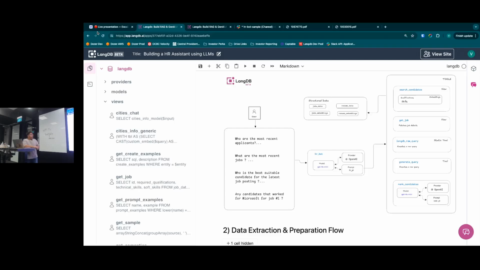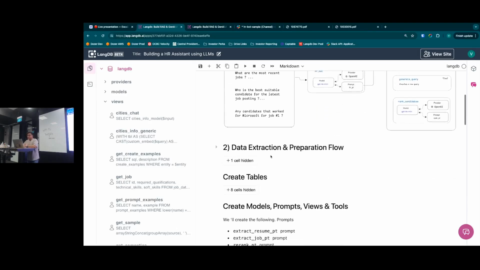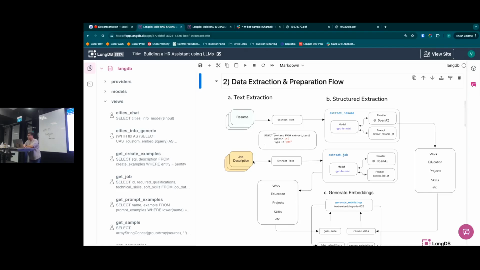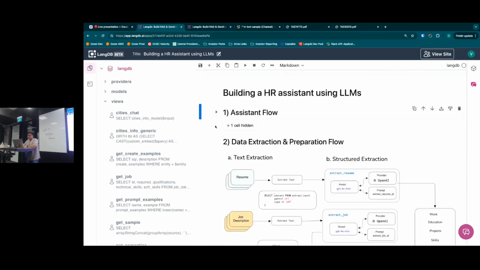Right. Yeah. So let's quickly review the flow that we discussed. The HR bot will take questions in natural language, use a bunch of tools, query the data, and answer back, right? And to empower the HR bot to do that particular workflow, we'll go through a few ways to actually extract structured data from unstructured formats, and we'll store them in some files, right? So let's actually minimize that.